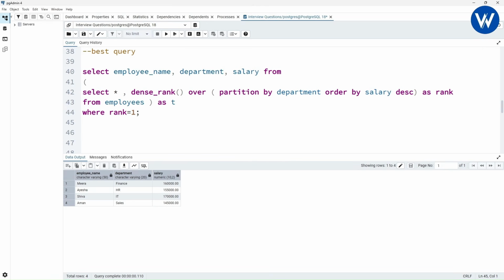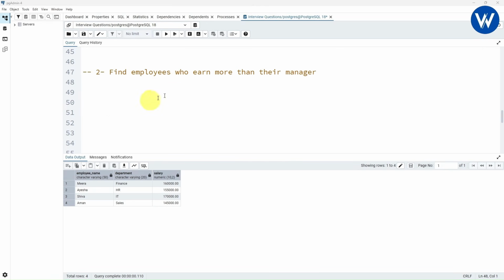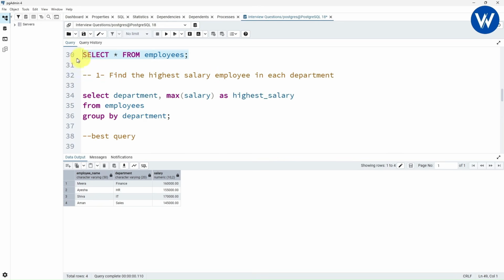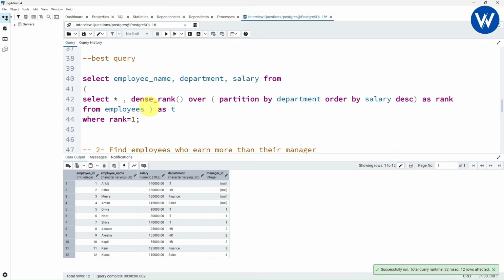I will just go to the PG admin tool. On the screen you can see the question, right? Find employees who earn more than their manager. Now first let me show you the table. Okay, here we can see the table.